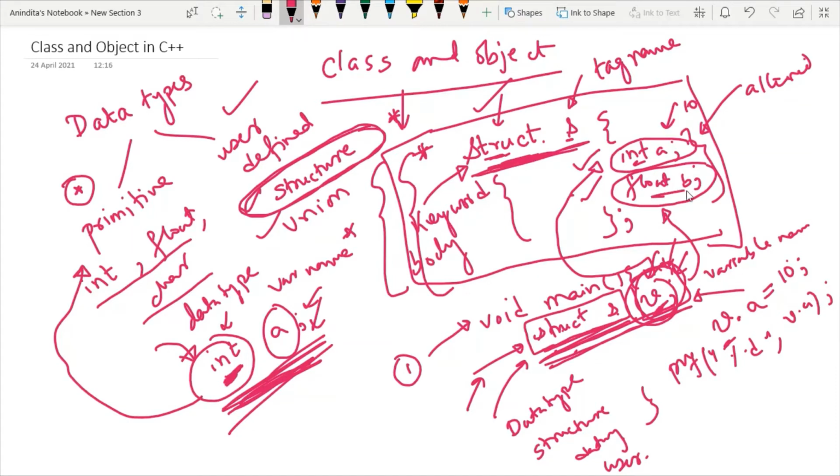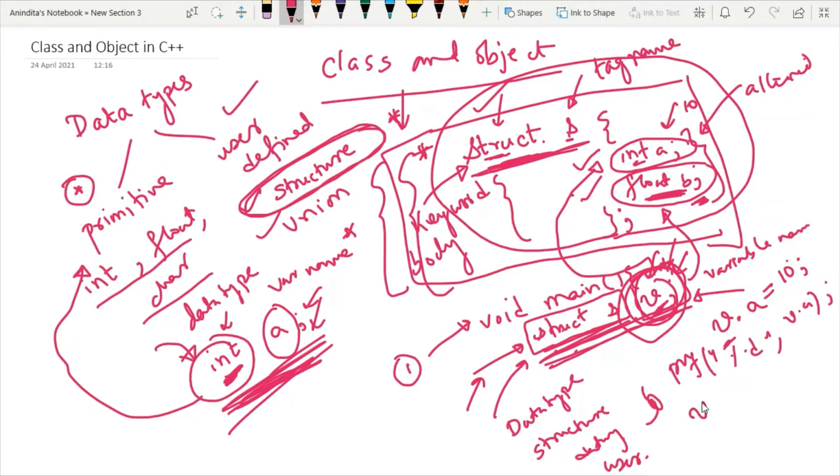Now, if I want to access this variable, float b, which belongs to the structure body, I have to access this float b with the help of this structure variable. So I will write v dot b is equal to, since b is a floating point variable, I will assign some floating point value to it. And then how could I print it? I have to write %f and then v dot b.